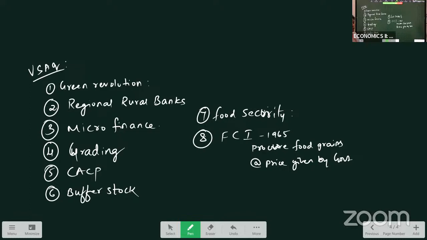So these VSAQs you prepare, write a minimum of 3 lines about each point here. Your SAQ should be of 1 page. With this, we have completed our 5th chapter, that is the agriculture sector. For the previous questions, you can go through our previous videos where I have explained the LAQ. Also, your other remaining SAQs and LAQs are there.